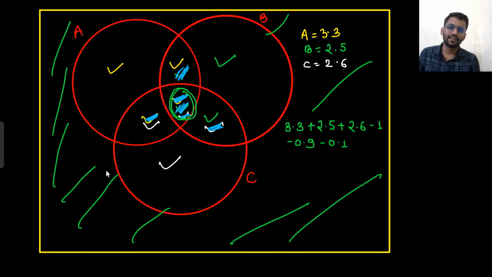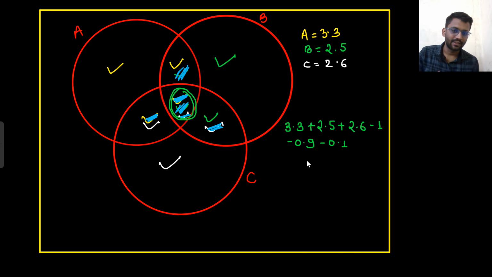These are the guys who answered none. Are you getting my point? In this calculation, if you calculate 3.3 plus 2.5, why did I write 0.1? It was 0.8 now, 2.7. So 3.3 plus 2.5 plus 2.6 minus 1 minus 1.7, that is 5.7. These guys are 5.7 lakhs.